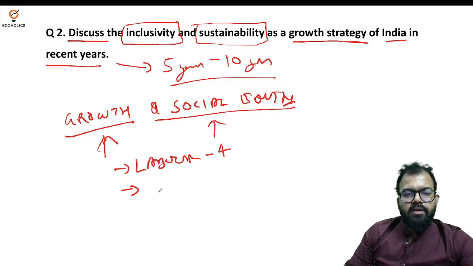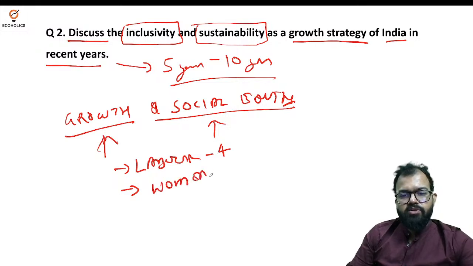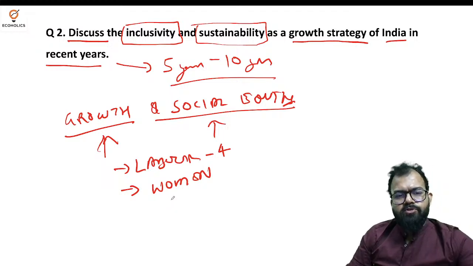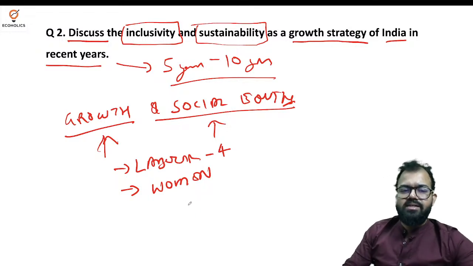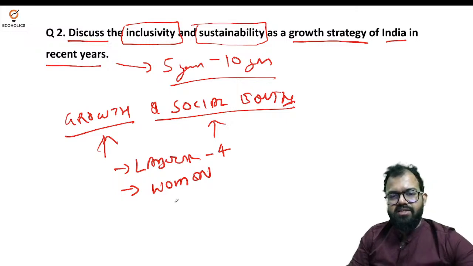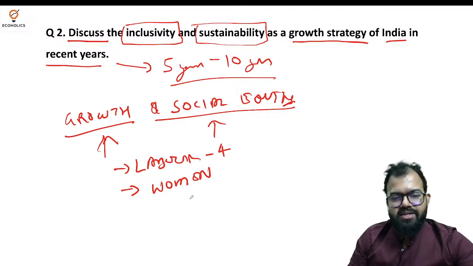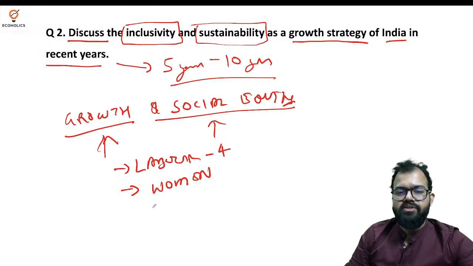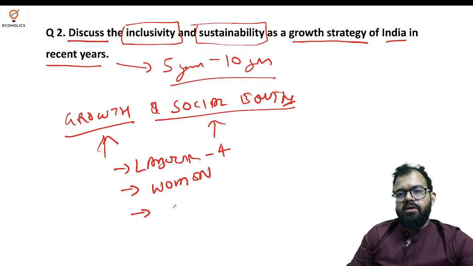Now second is women. When we talk about inclusivity, you can see that women's labor force participation has increased a lot, but in several sectors it is still missing. That is why the government introduced Mission Shakti, the National Career Service Project, and Mahila Shakti Kendra, to improve women's participation in almost every sector. Because if you see the corporate sector, you will find a lot of women participation there, but not in the other areas. Next one is about welfare schemes.